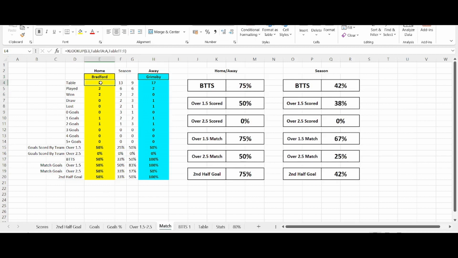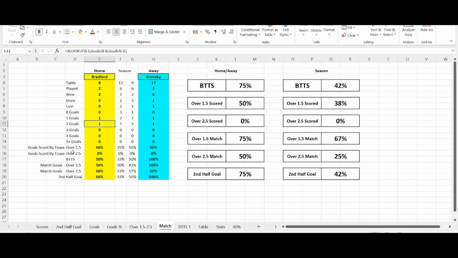Obviously it gives you the table. That there is obviously the home, that would be the away, and in the middle you've got the season. So obviously if it's a home and away game, these are the two I'm mainly looking at. So you can see that at the moment they've played 2 home games and they've won both of them. They've scored once in one game and twice in another.